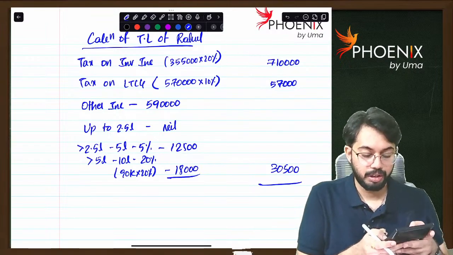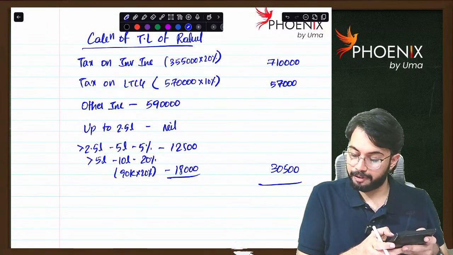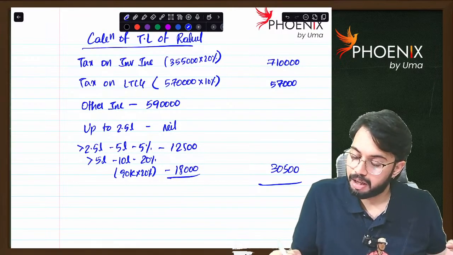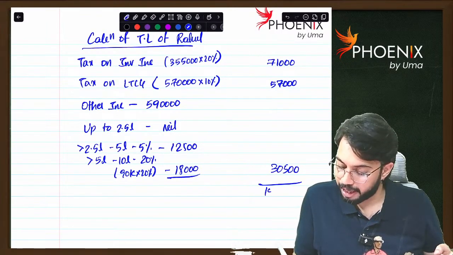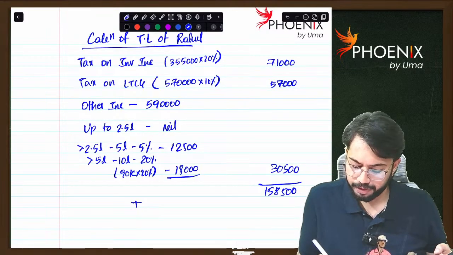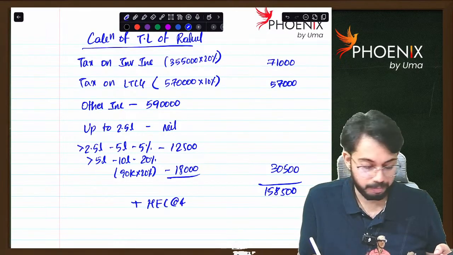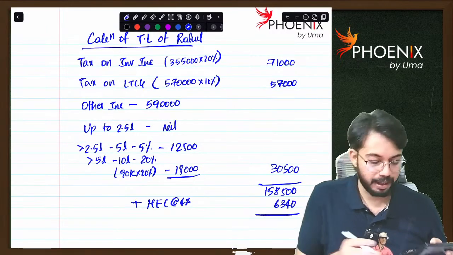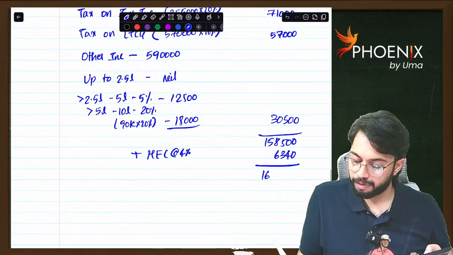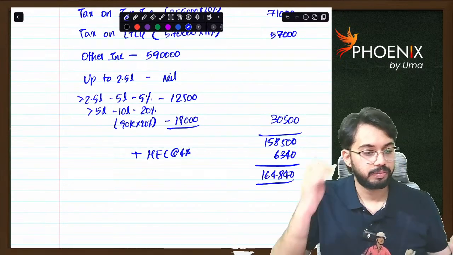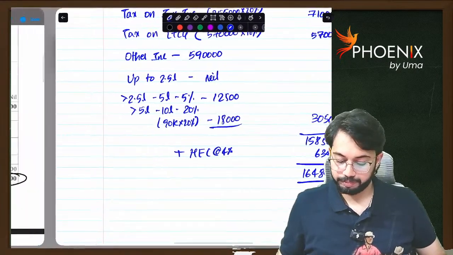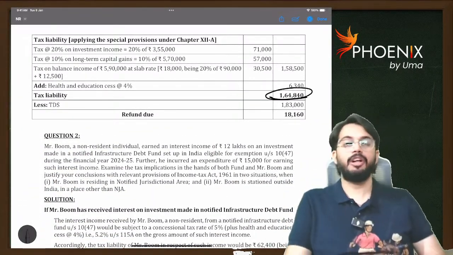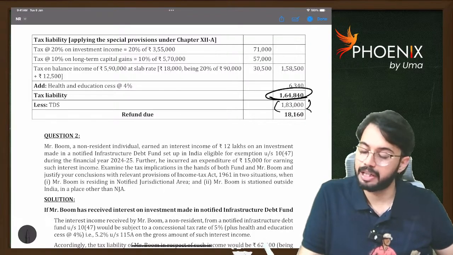How much? 30,500 plus 57,000 plus 71,000 is 1,58,000. To this we need to add 6,000. So how much is it? 1,64,000. Yeah, 1,64,840. TDS deducted is 1,83,000. So refund is 8,160.